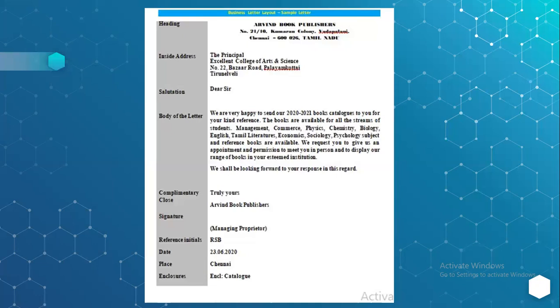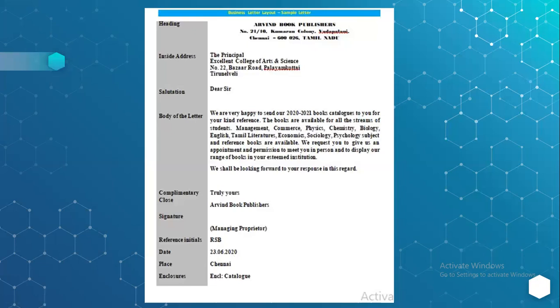If you see this formal business letter, it has some specific components which make up the format of a business letter. You have the heading, the inside address, the salutation, the body of the letter, the complimentary clause, the signature, the reference initials, the date, place, and enclosures. These are the basic components, or we can say the layout, of a business letter. With this understanding, we are now moving to the next class.